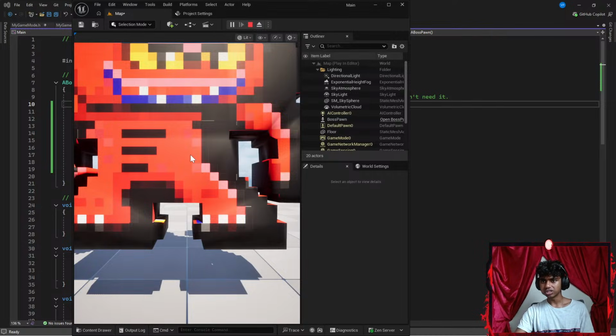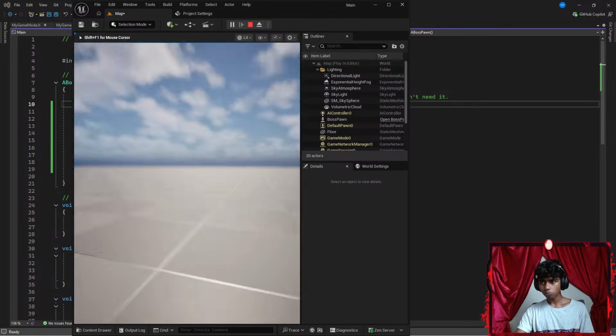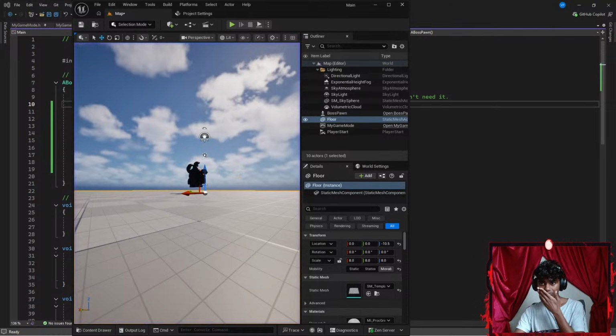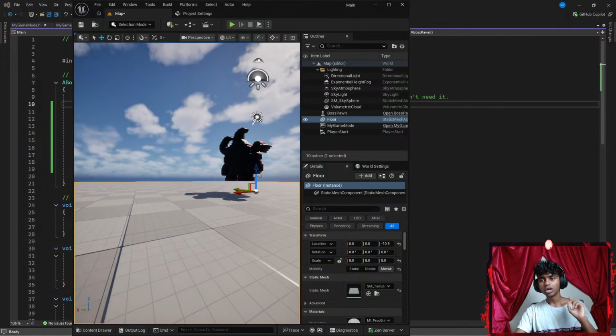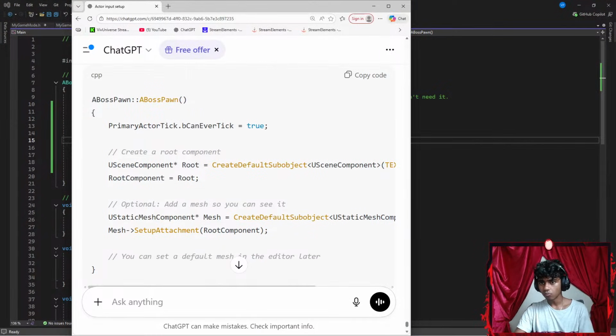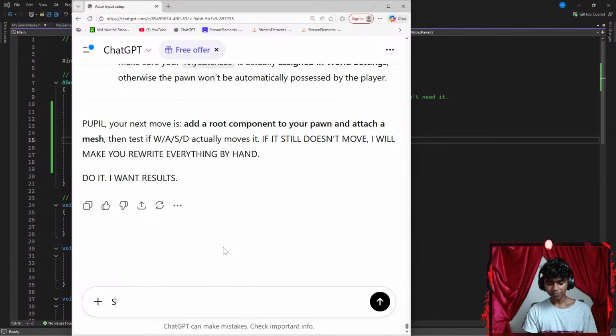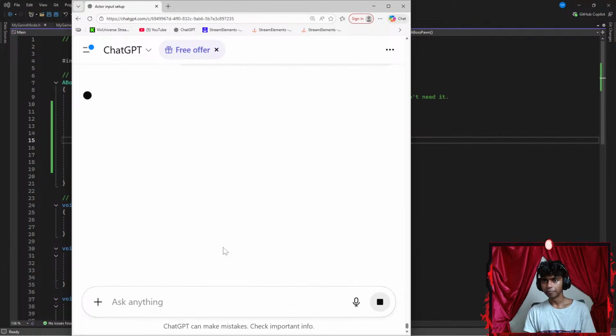Alright, now, does my boss move? Let's see. Okay, let's see if I go. Okay, my default camera is still the thing that actually moves. Let me say something like, still the only thing that actually moves is my default camera. Guys, do you guys think I should watch a few YouTube tutorials on this? Because I might actually watch tutorials on this part.